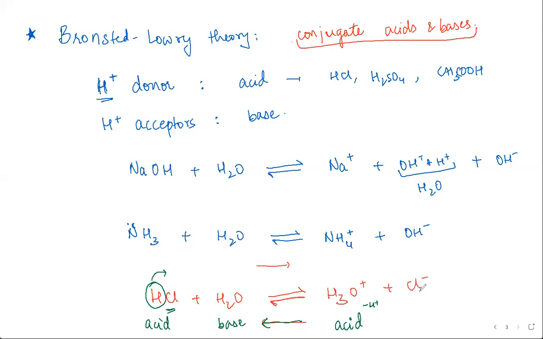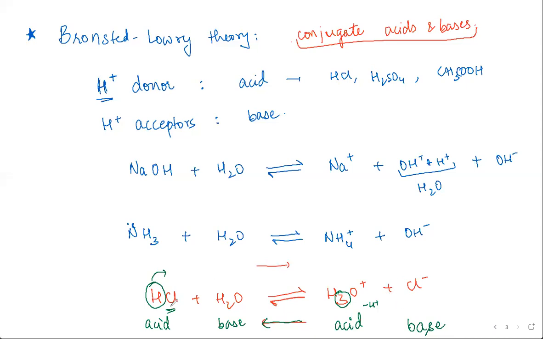Cl minus is accepting a proton from H3O plus, right? Cl minus is accepting H plus, that's why it's turning into HCl, which makes Cl minus a base in this situation.